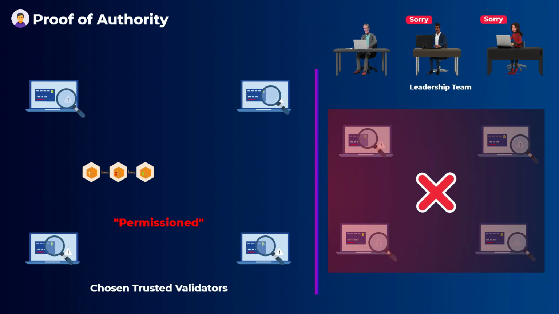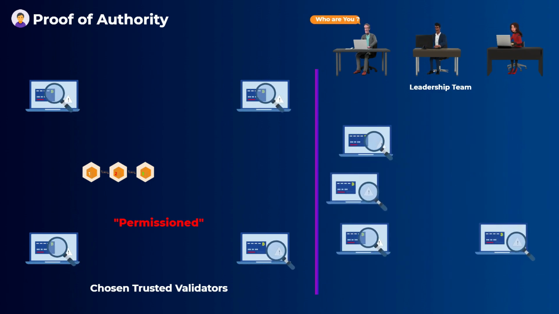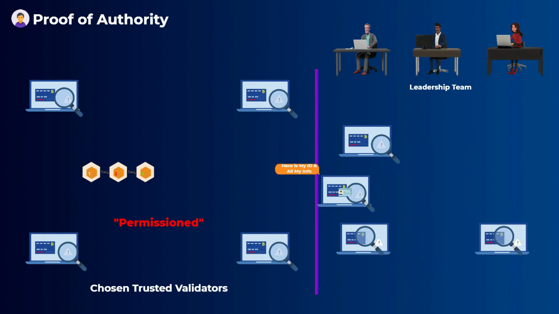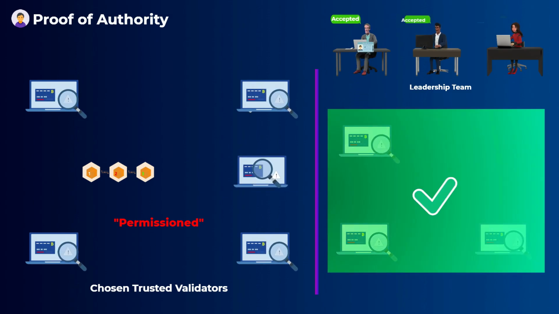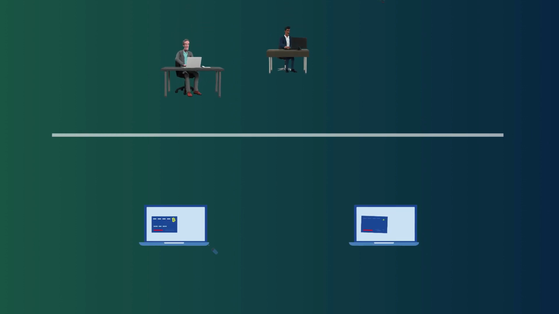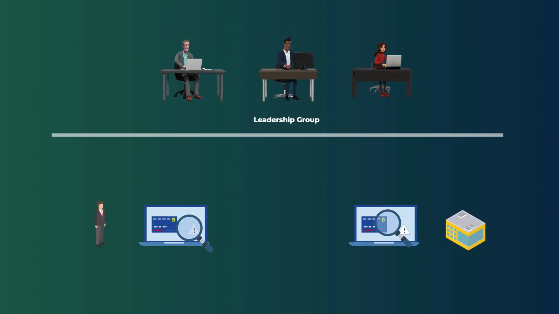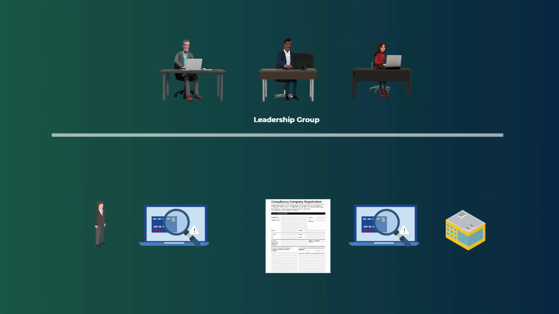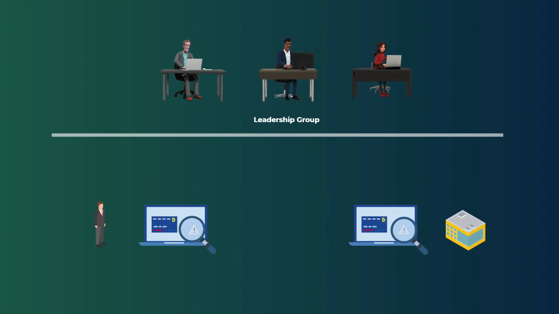To get approved as a validator in a proof of authority network, validators are required to reveal their true identities to the team, unlike proof of work and proof of stake, where you can be anonymous if you want. So whether this validator is an individual or a company, they need to reveal who they really are. When they apply to be a validator, they are required to submit a lot of KYC or Know Your Customer documents, like the passport or national ID for individuals and the registration cards for businesses. Then, the leadership team will check these documents, and then they can either accept or deny the application.